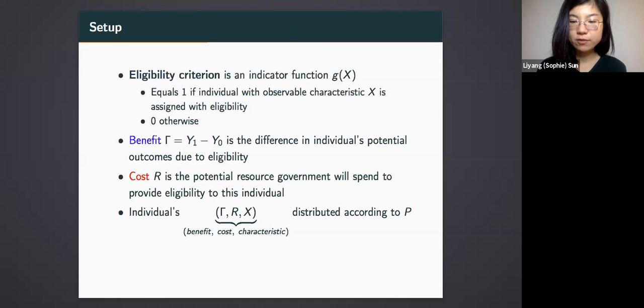Gamma is unobserved because it involves potential outcomes. I use R to denote cost, which is the potential resource government will need to spend to provide eligibility to this individual. So R is also unobserved before an individual receives the eligibility. I use P to denote their joint distribution, and since we want to propose statistical rules that work for many distributions, P is taken to be unknown.